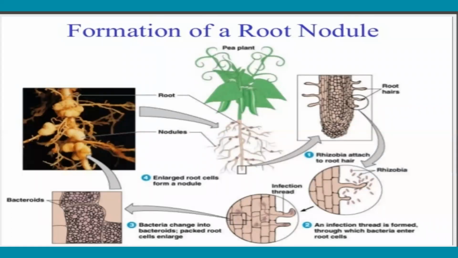It moves inwardly and penetrates into the cortex, and less commonly even to the pericycle also. Whenever the infection thread forms, it moves inwardly and penetrates into the cortex part of the plant anatomy. In root anatomy, it occupies the cortex part first. After that, some less amount moves inwardly even into the pericycle also.